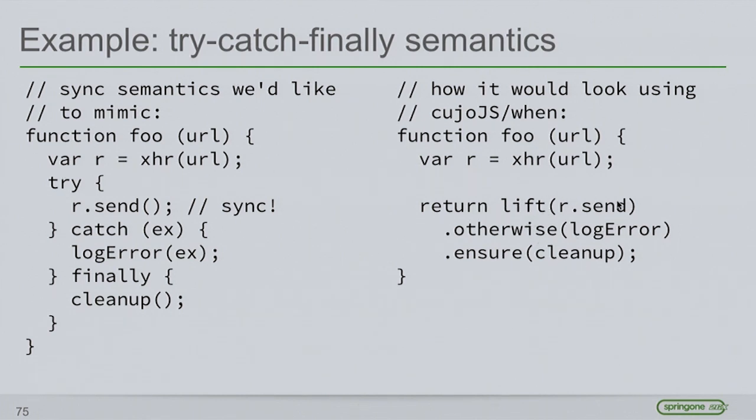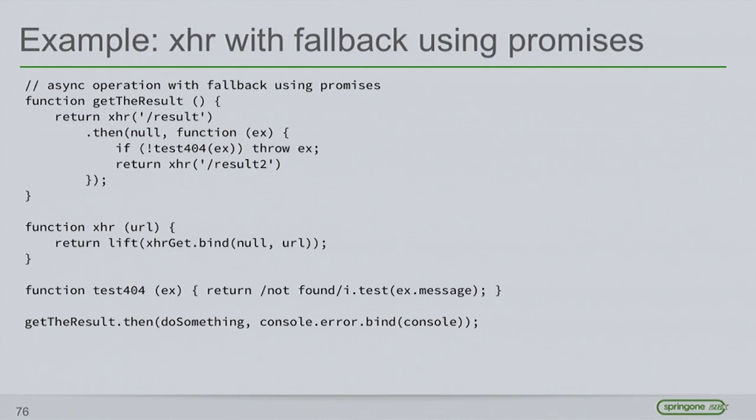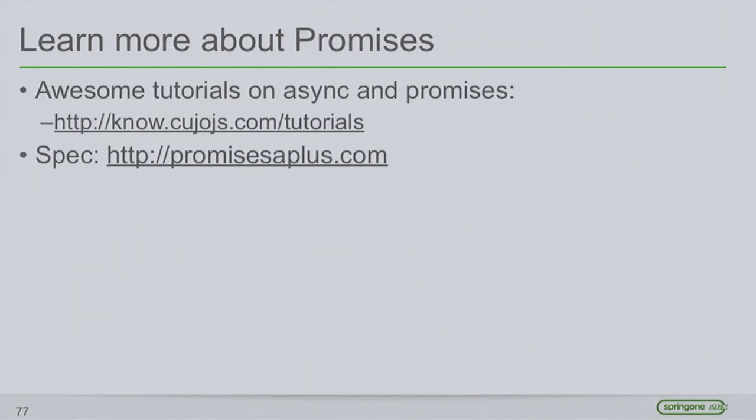And then if you notice, I'm returning this promise. So in the success case here, I'm returning just the result of this send operation. And in the meantime, I'm also doing this ensure. So anyways, I'm returning a promise that's eventually going to provide the result. And here's the other example I had using promises to do the fallback.